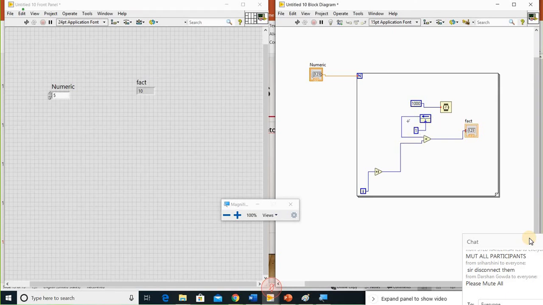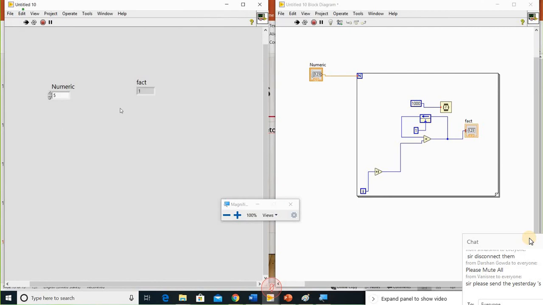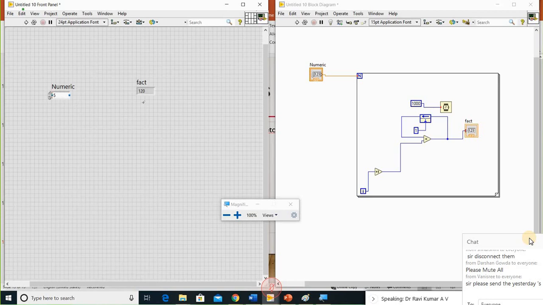First it is multiplied by 1 into 1. It is stored in the fact. Next element I'm getting here is 2. 2 into this previous element. This is the one I need to multiply. So this is a simple way to implement your factorial. Okay, let me run the same program. See, 1 into 2 into 3 into 4 into 5. So 5 factorial I'm getting as 120.